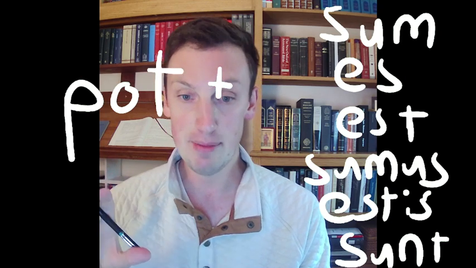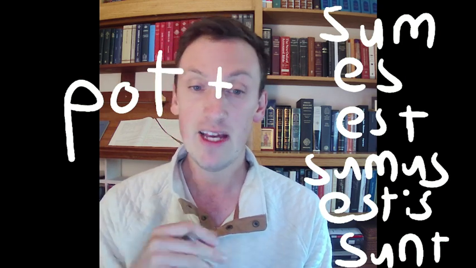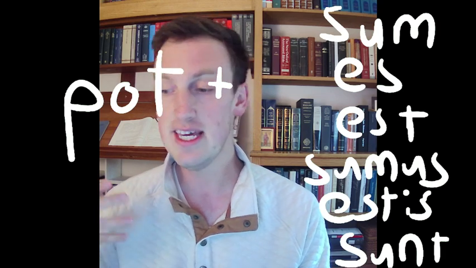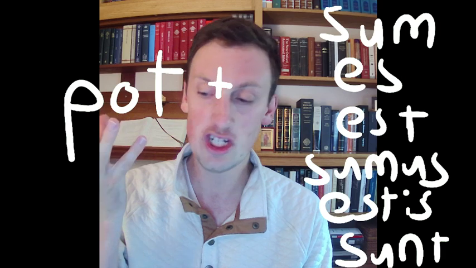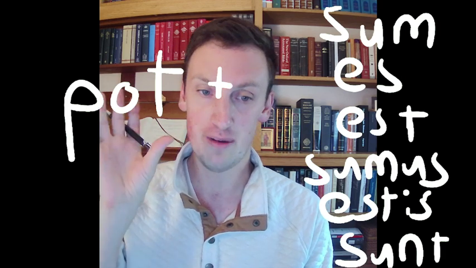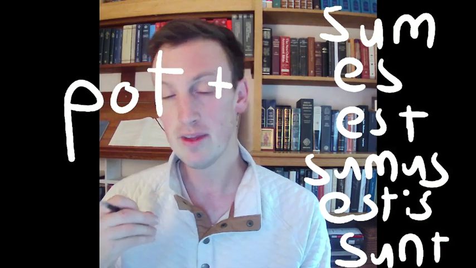You get the picture. Just slap it on there, and it changes the meaning. It is no longer he is, it is now he is able. We get potentiality, lots of words related to ability come from this potency, right?